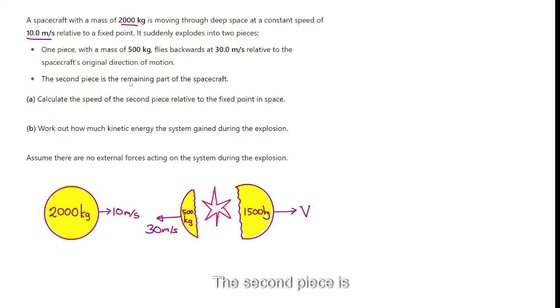The second piece is the remaining part of the spacecraft, which obviously tells us 2000 kilograms is the total mass. 500 kilograms is one piece, so the remaining piece must be 1500 kilograms. The second piece is the remaining part. Calculate the speed of the second piece relative to the fixed point in space.